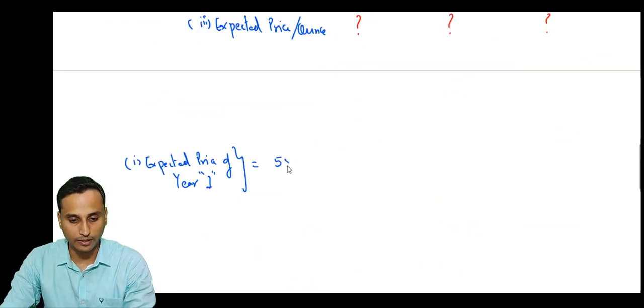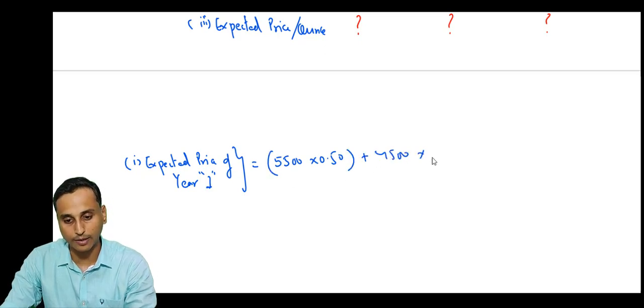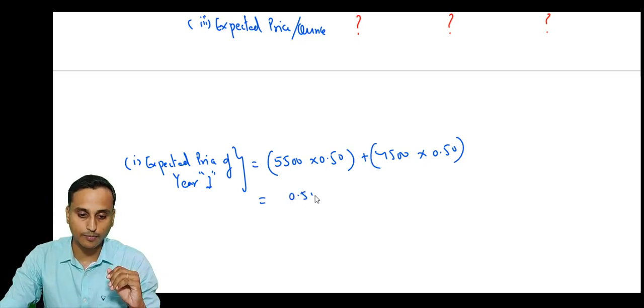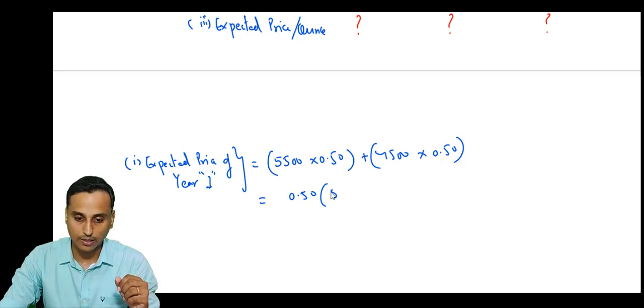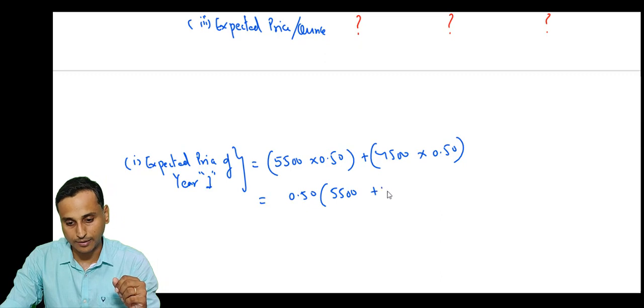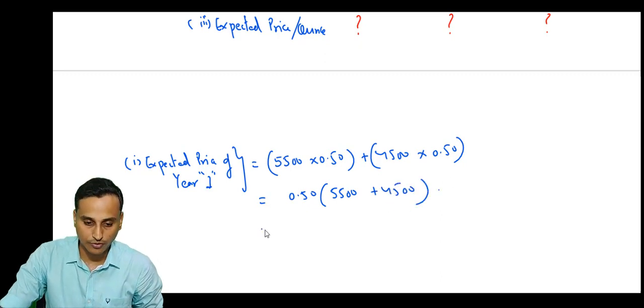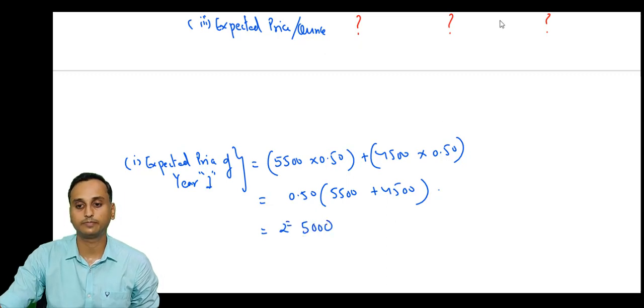So it can be 5,500 into 0.5 plus 4,500 into 0.50. You can take the probability outside because 0.50 is common. You take 0.50 outside into 5,500 plus 4,500. So this will give you nothing but rupees 5,000.